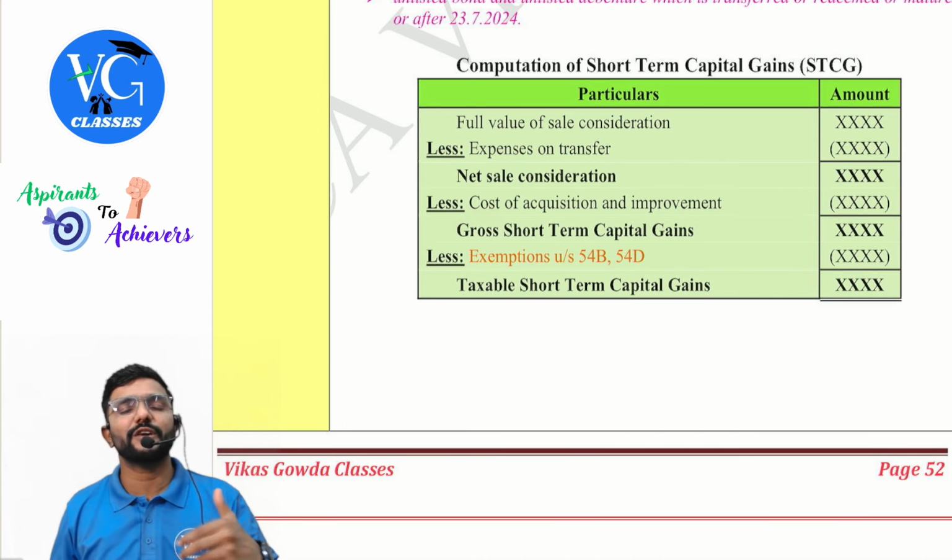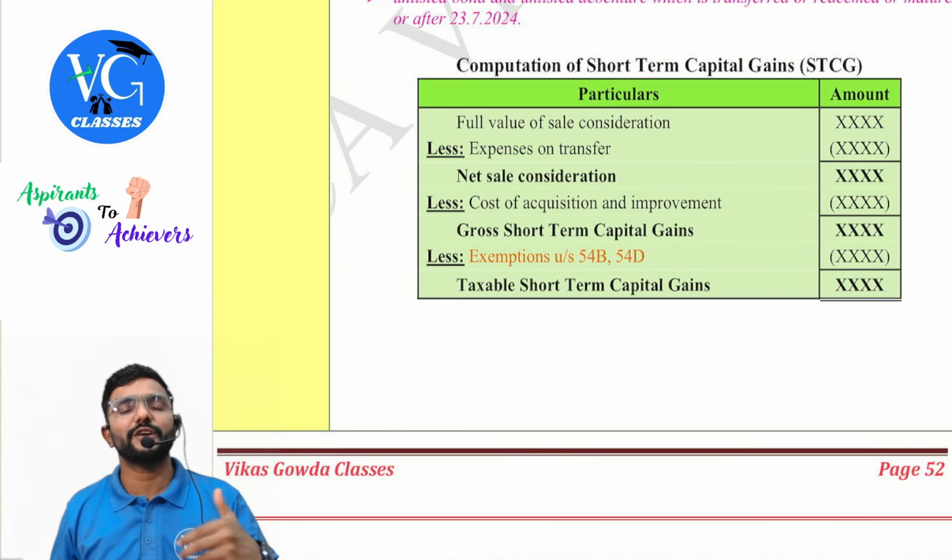Same format, but for long-term assets, they are giving something called indexation, for both cost of acquisition as well as cost of improvement, as the asset would have been purchased long back. To adjust for inflation, the government has released something called the cost inflation index, CII. Using that, I can claim indexation for both cost of acquisition as well as cost of improvement. Okay, so the rest all remains the same. Then we will get gross long-term gain.